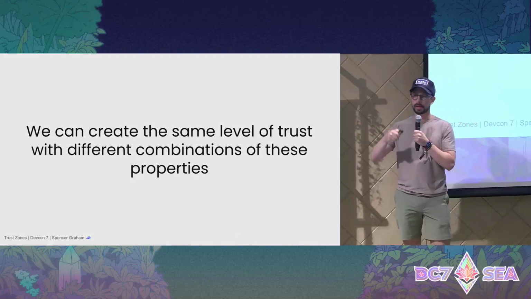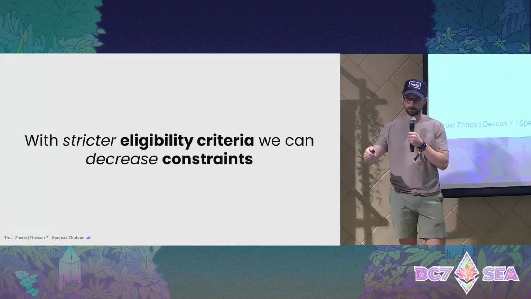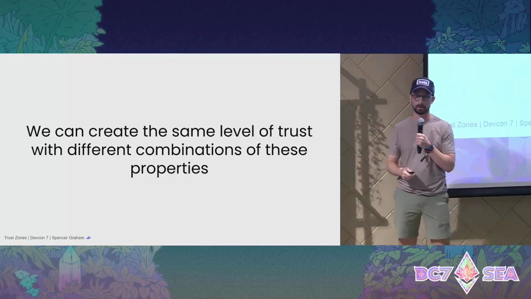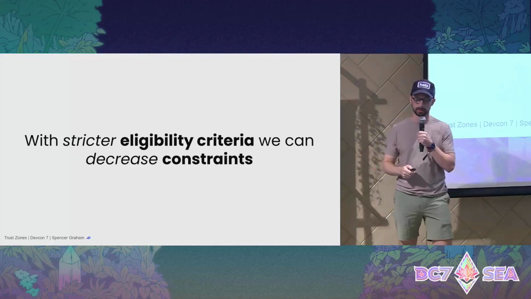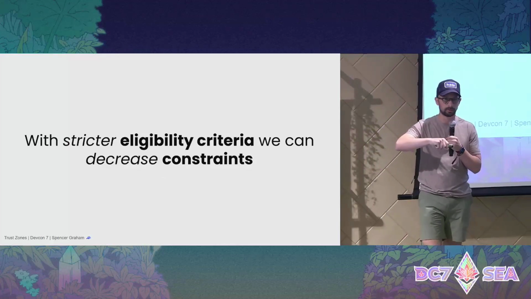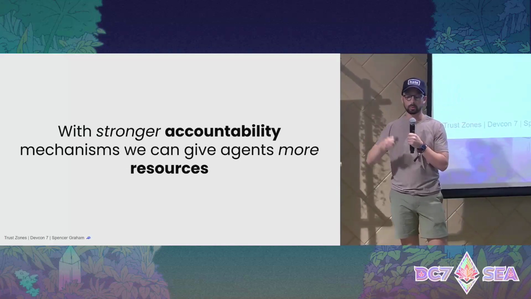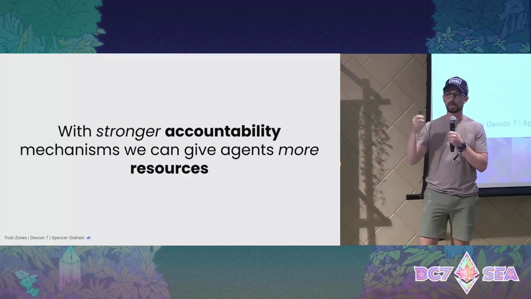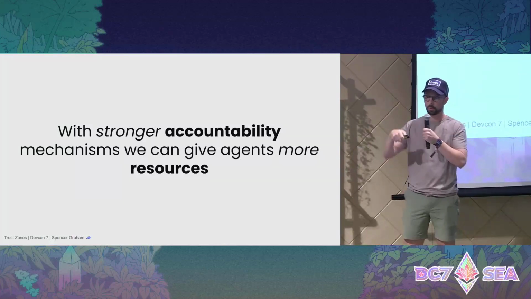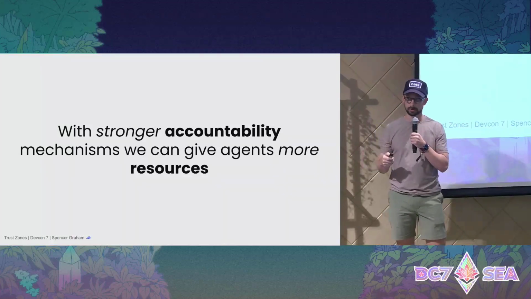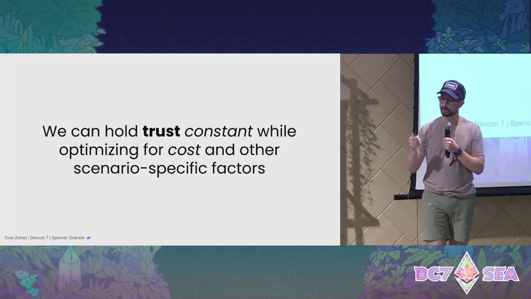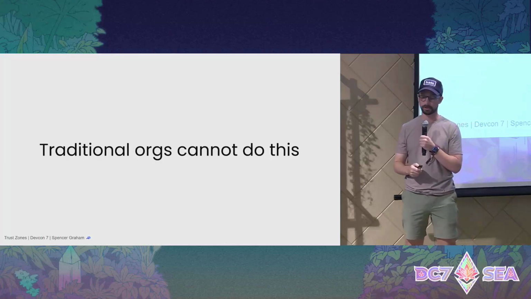We can create the same level of trust with different combinations of these properties, with different settings of these dials. So for example, with stricter eligibility criteria, we can decrease the number of constraints or the strength of the constraints. Or with stronger accountability mechanisms, we can give our agents more resources. Or in other words, we can give our agents more agency within the trust zone, within the container. We can hold trust constant while optimizing for cost and other scenario-specific factors.